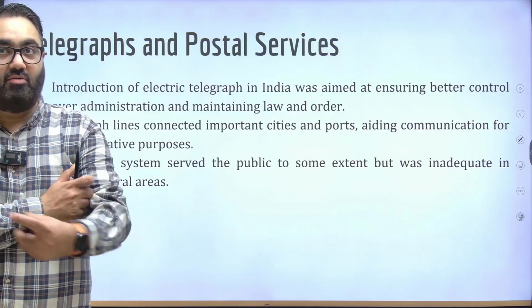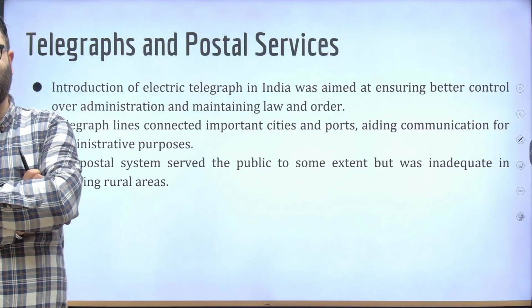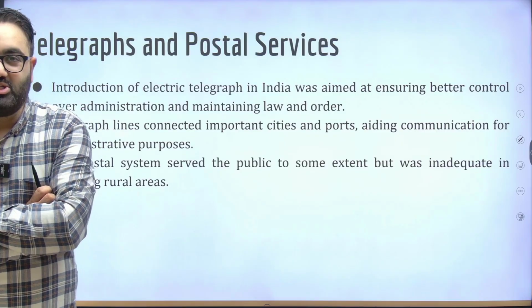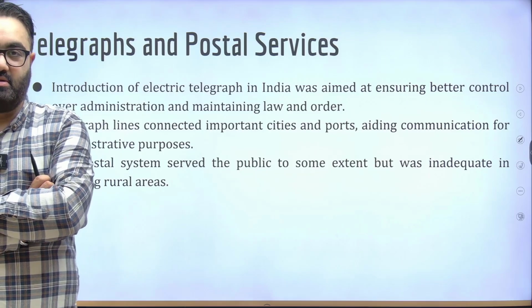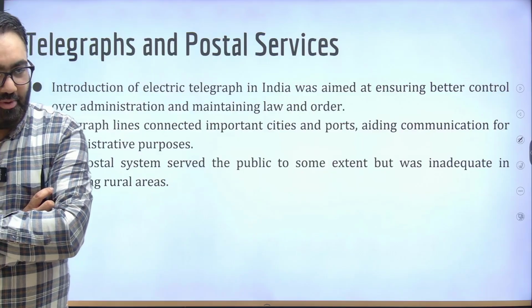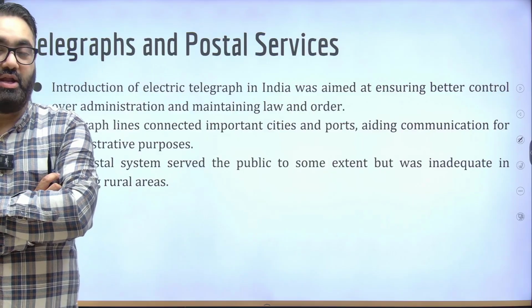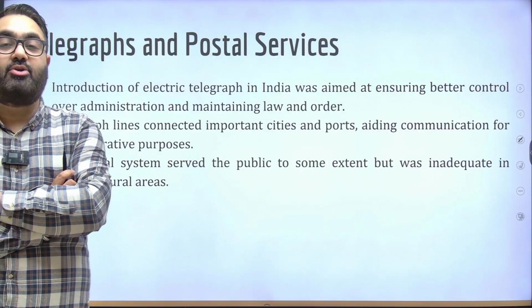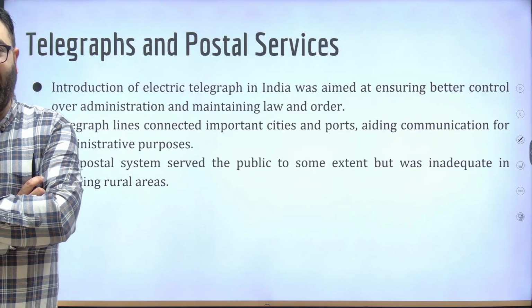The other aspect was telegraphs and postal services, something that British did focus on, especially again for themselves. Because they were a foreign power that had to send a lot of messages abroad, and messages had to be brought in within the country. Also, they had to mobilize their armed forces. They had to focus on these.